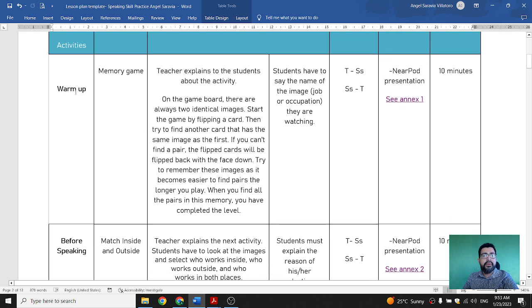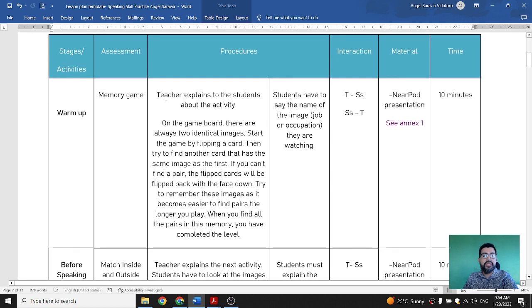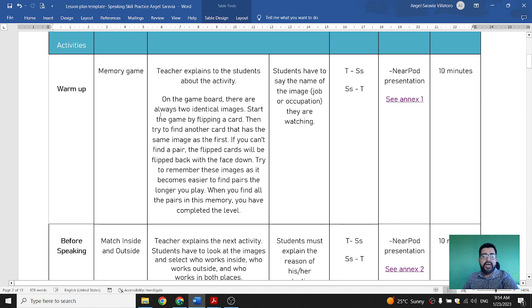For the run up, we have a memory game, and this is the procedure. As a teacher, I have to explain to the students how this activity is going to work. On the game board, there are always two identical images. Start the game by flipping a card, then try to find another card that has the same image as the first.